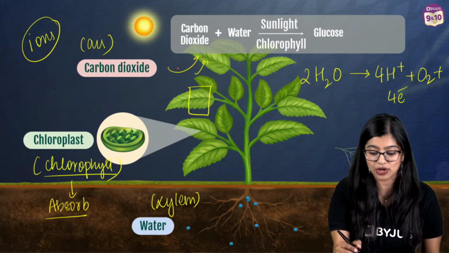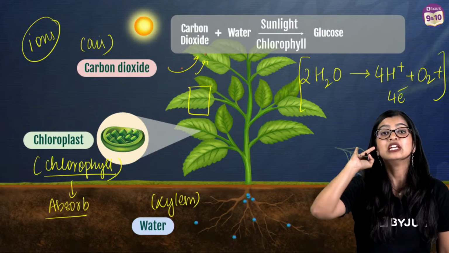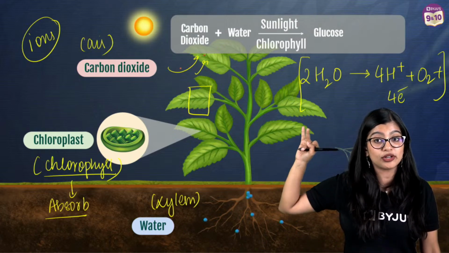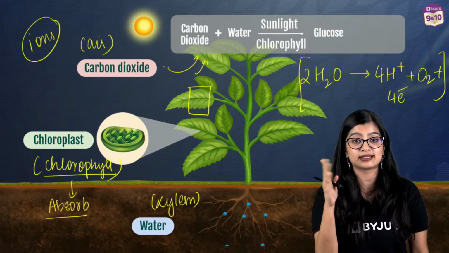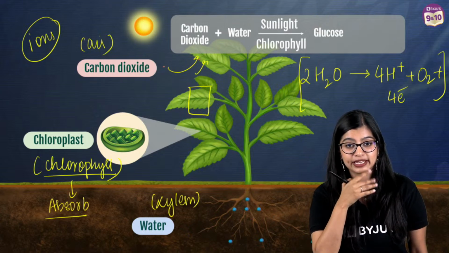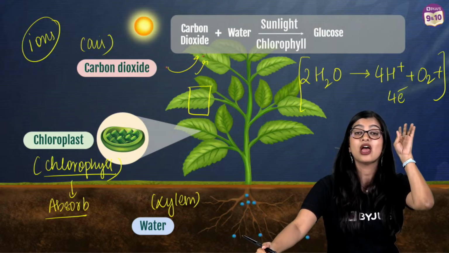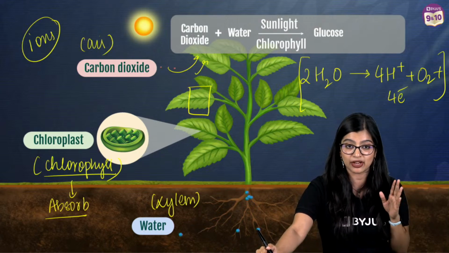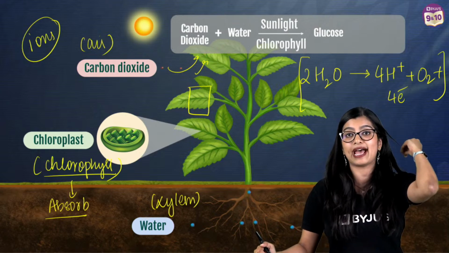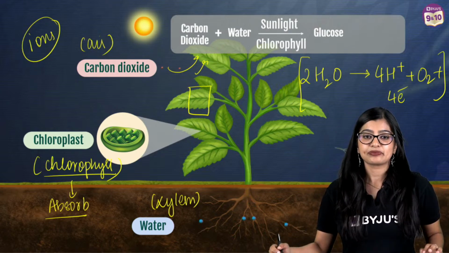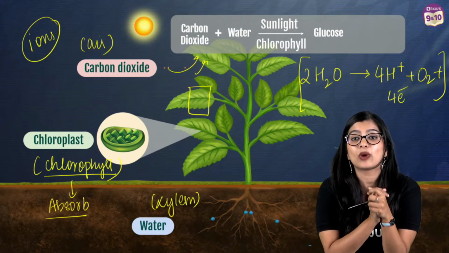Quick question for you. Now we know that after absorption of light energy, splitting of water takes place to give us the respective ions. What is this process called? Question for all of you. What is this process called? You have a poll question on the YouTube live chat coming right away. I will be taking it, right? What is it called? Question has come up, and give me the answer very quickly.